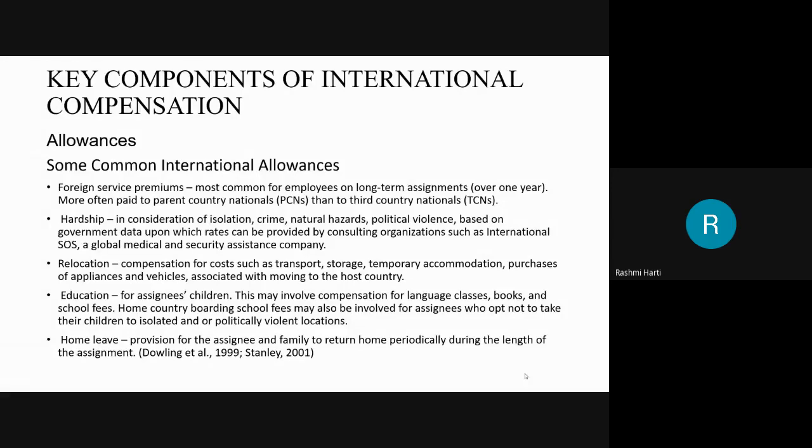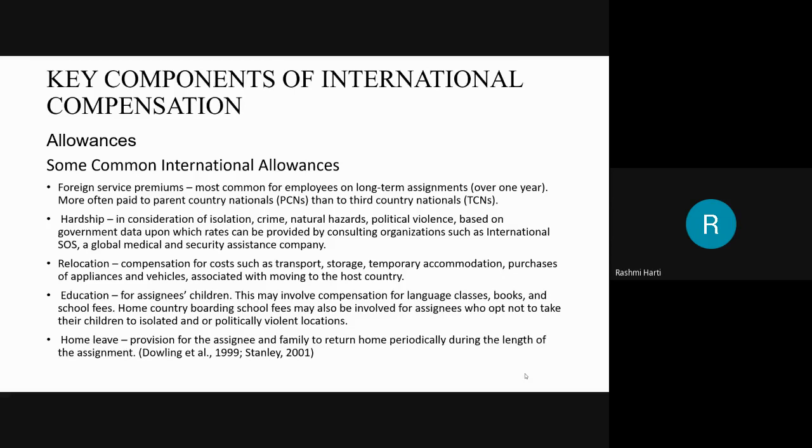If the employee is going for a long term assignment, at that time foreign service premiums are being given. It may be over a year, so if the employee is going as an expatriate to another country for more than a year, foreign service premiums are given.